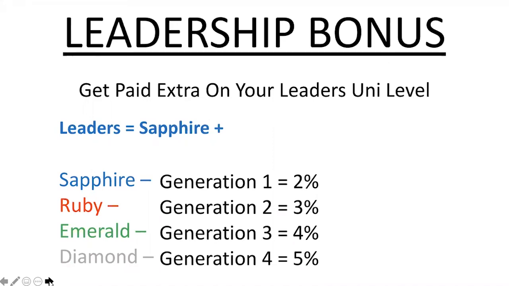Once you get to Sapphire, start creating Sapphires like crazy and get to Diamond so you get paid on all that generational wealth that will continue to pay you every single month. It comes in on the 20th of the month, the same date as the unilevel, and it's basically extra money on the unilevel for creating leaders. You're getting extra money on your team for creating leadership and getting more people paid.